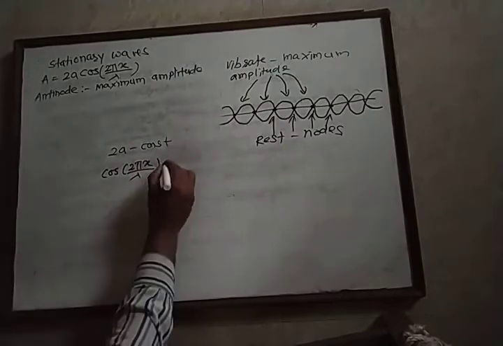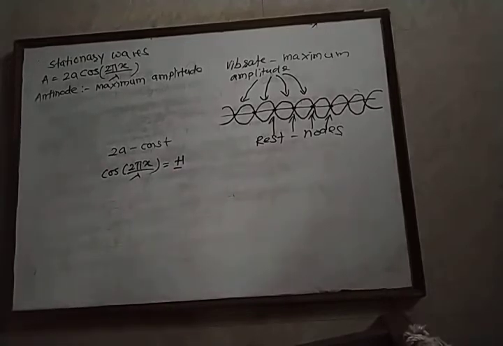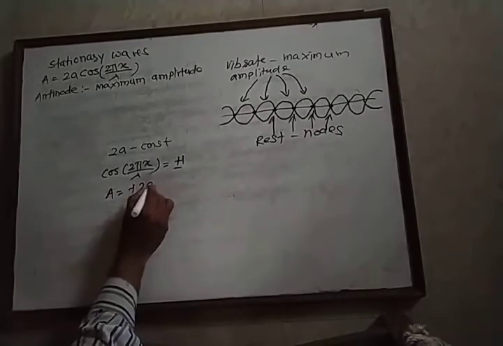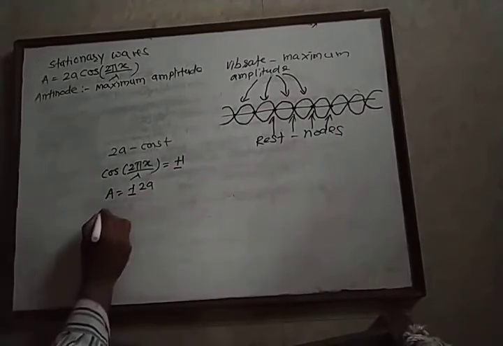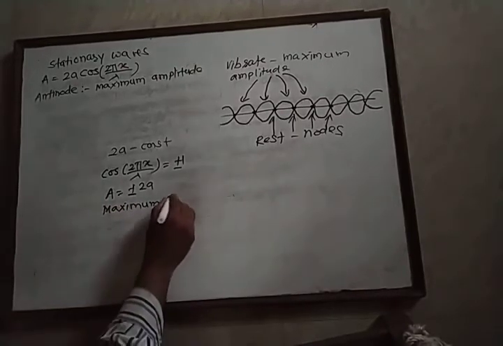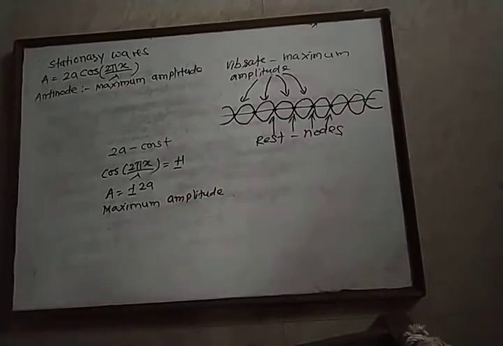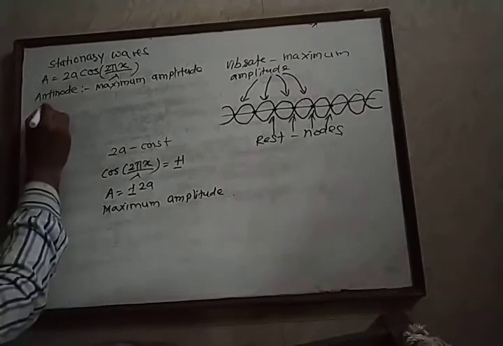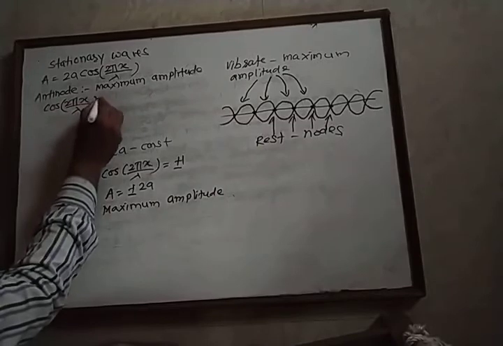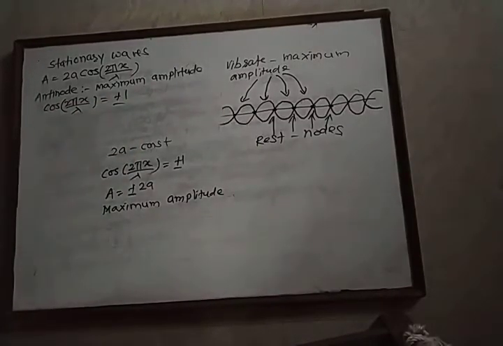Then cos of 2πx upon lambda is equal to plus 1 or minus 1. Amplitude is equal to plus 2A or minus 2A, that is, we get a maximum amplitude. Therefore, to obtain an antinode, the value of cos theta, that is cos of 2πx upon lambda, must be equal to either plus 1 or minus 1.